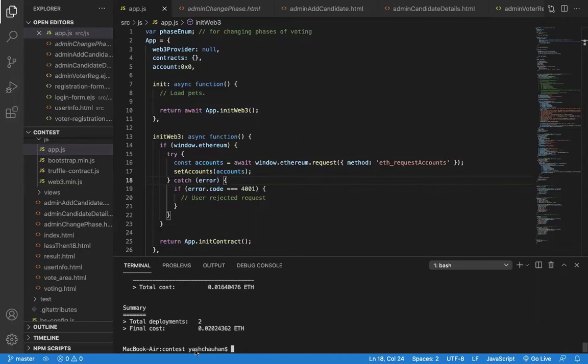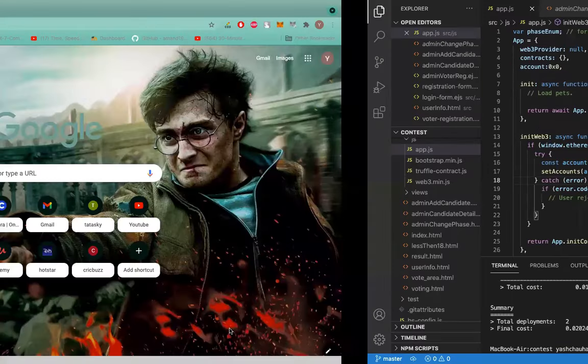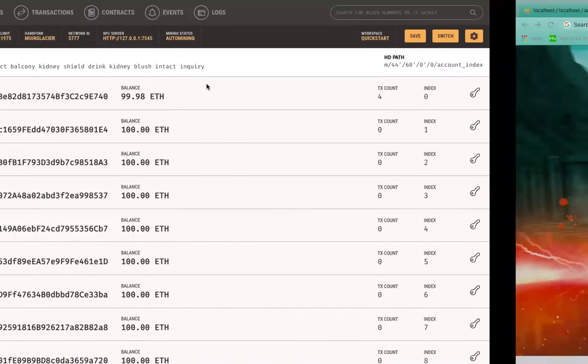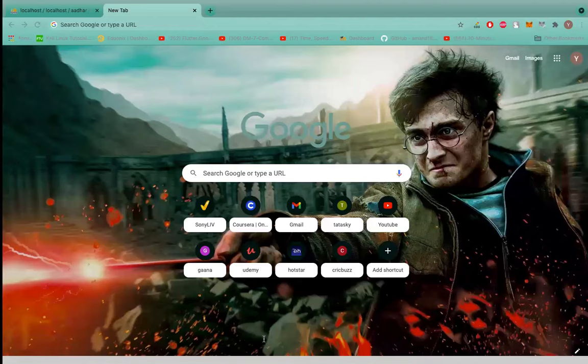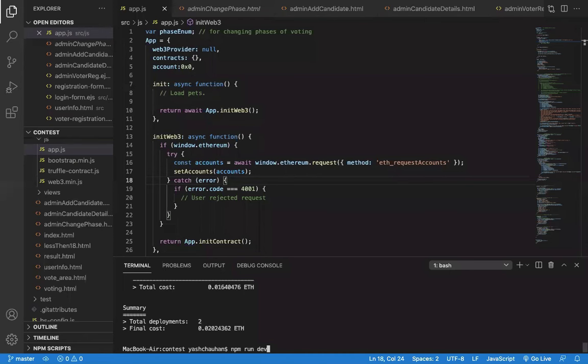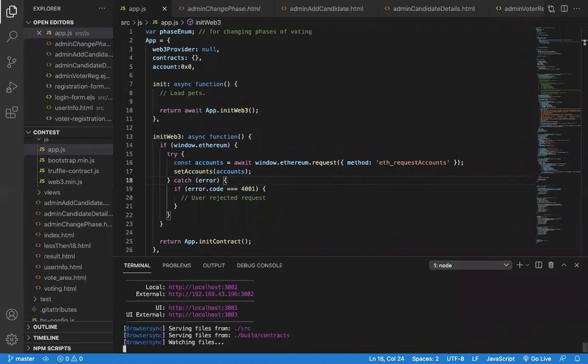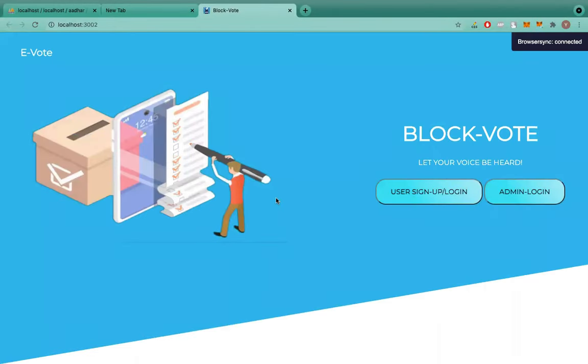Now you can see the deployment has been done and it has cost some ether. Here in the Ganache section, the balance initially was 100, but after the deployment, four transactions have been made and some ether has been reduced. Okay, so our smart contract has been deployed. Now we will open our website. We can see the website has been opened.